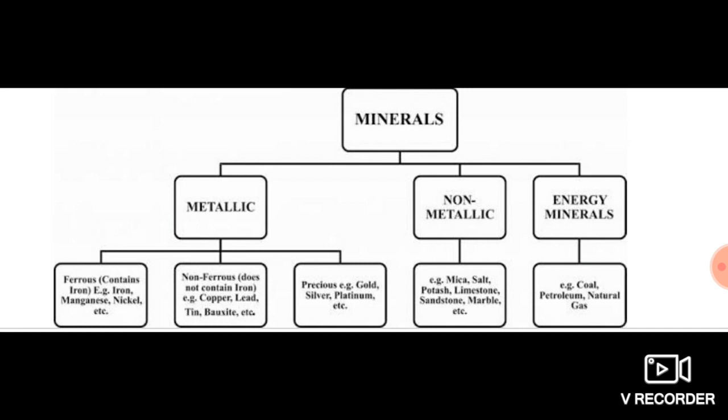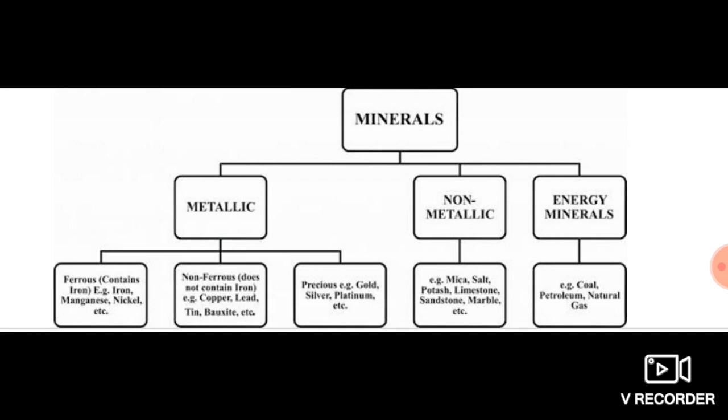Okay, metallic means we can get metal. Ferrous means it will have iron, like that. So when we know better about the minerals, we can use them in a better way. Without knowing the properties of minerals, we cannot use them efficiently. So that is why we are classifying the minerals.